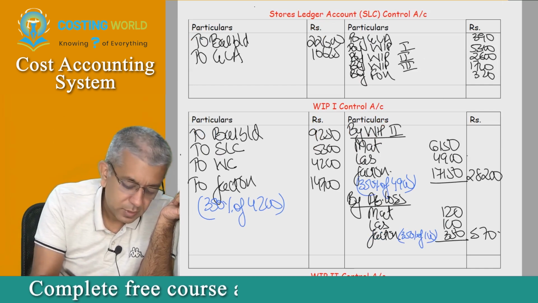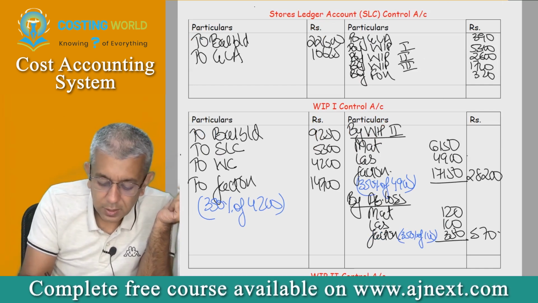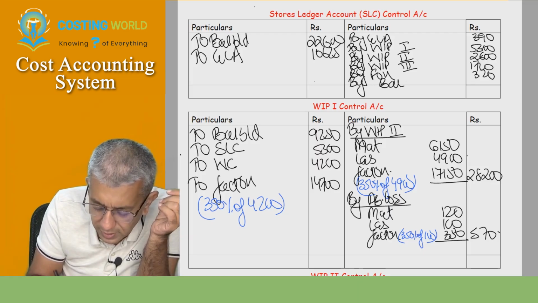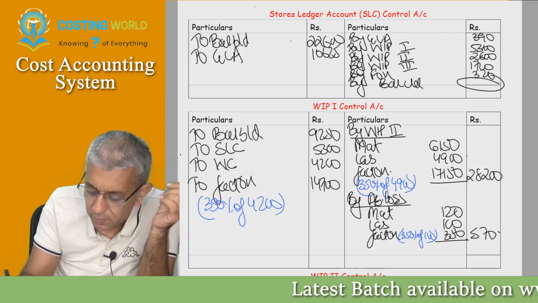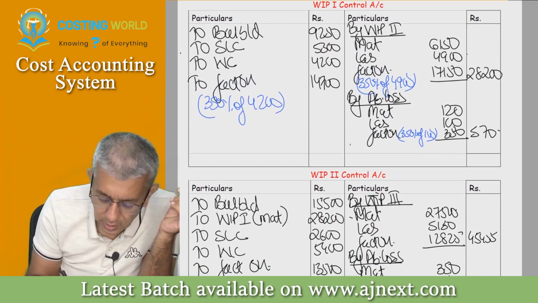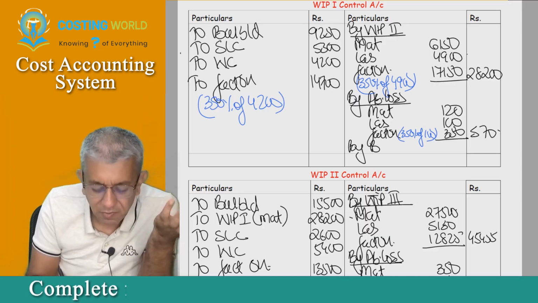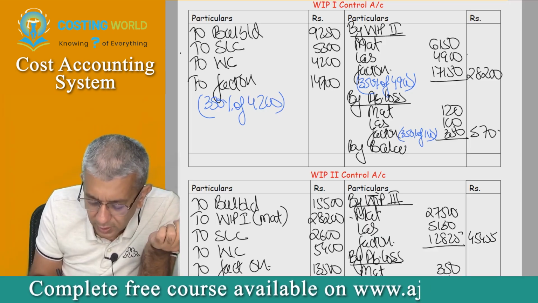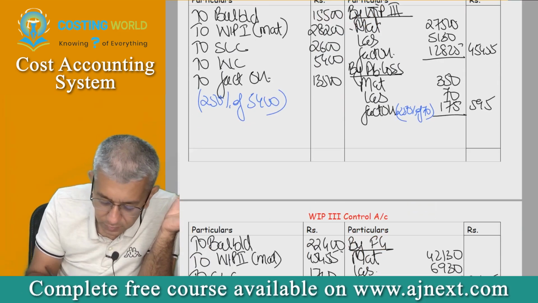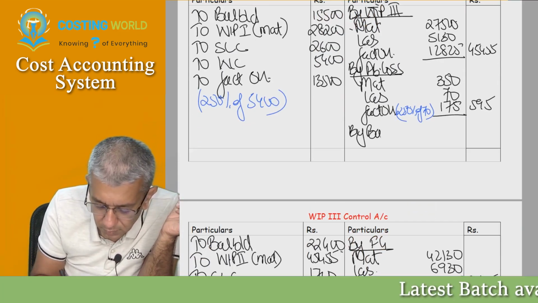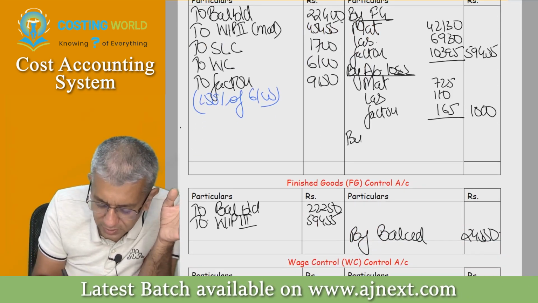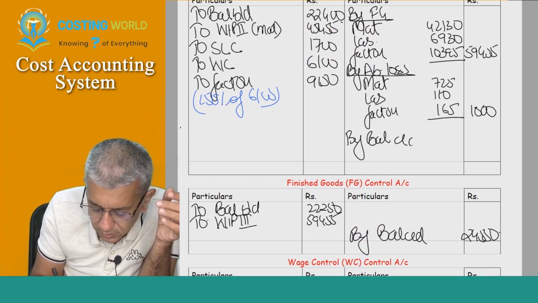Now listen, come back to your first account. After some time, get this figure as a balancing figure. Just write down by balance carried down. After some time, obviously everything in the WIP account is altogether done. In fact, we have done abnormal loss also. This will be your balancing figure. By balance carried down, this will be your balancing figure. Do that after some time. Just write down these please.